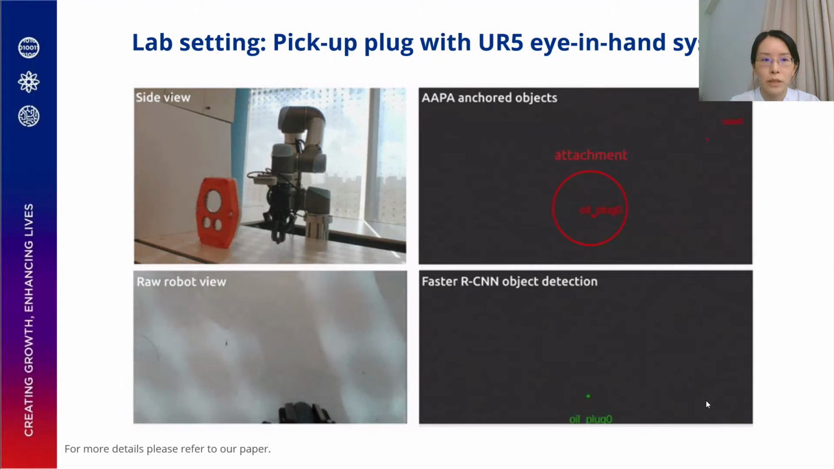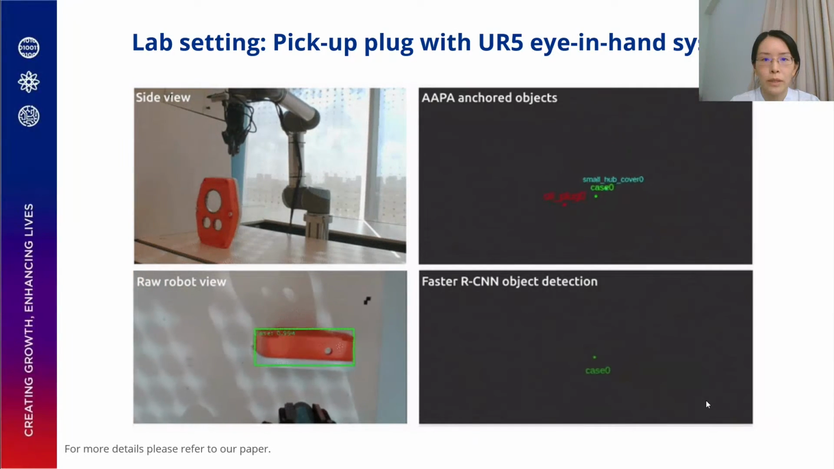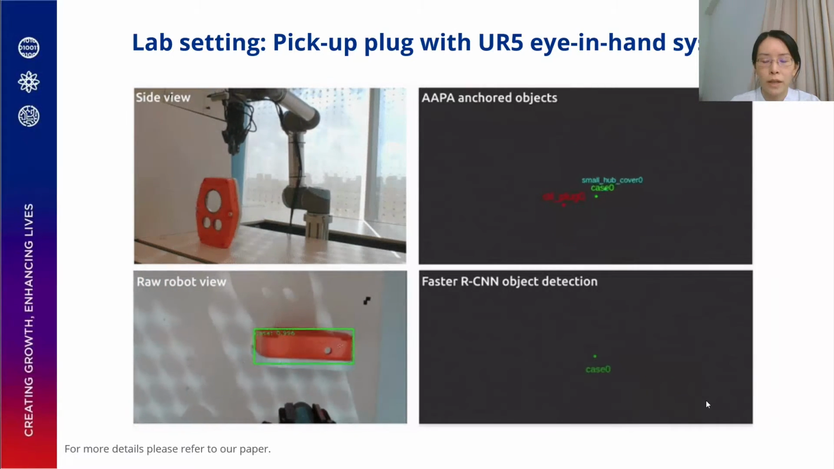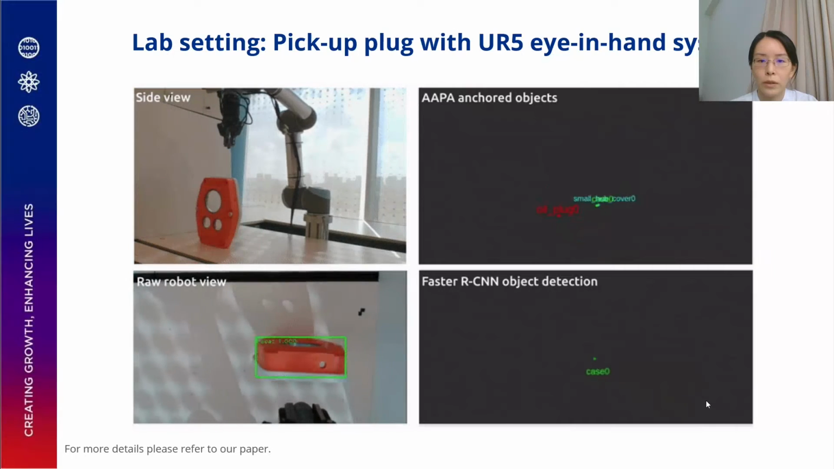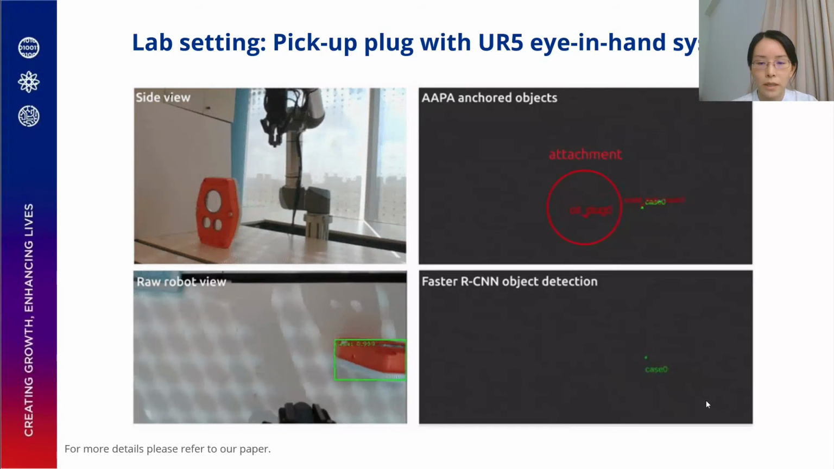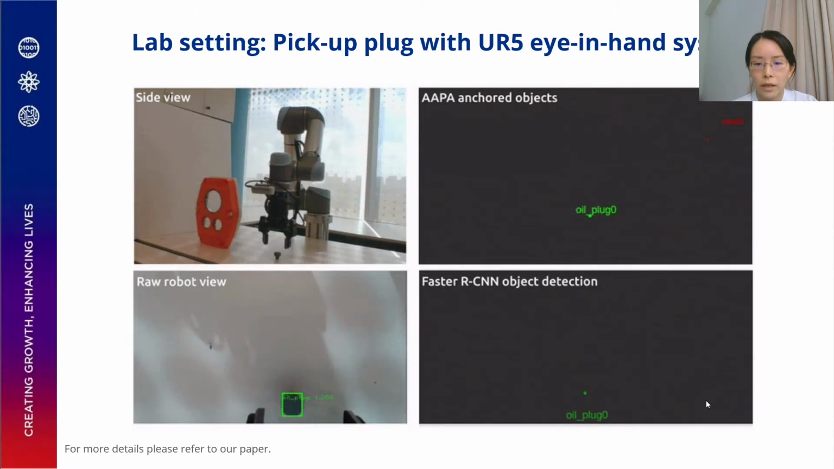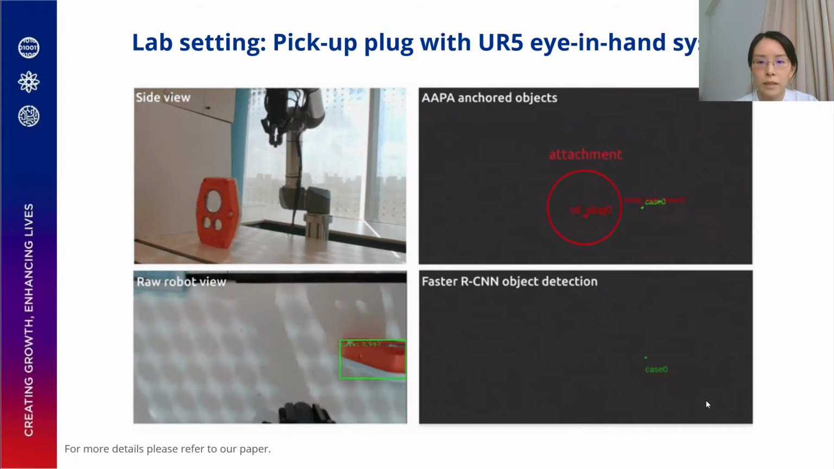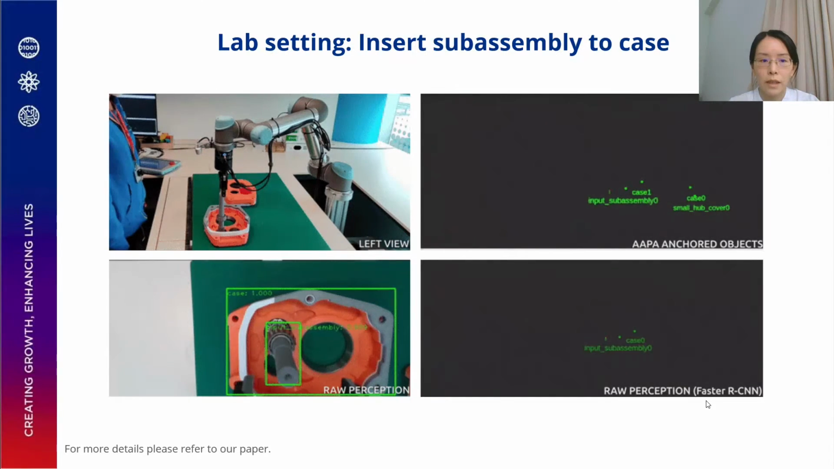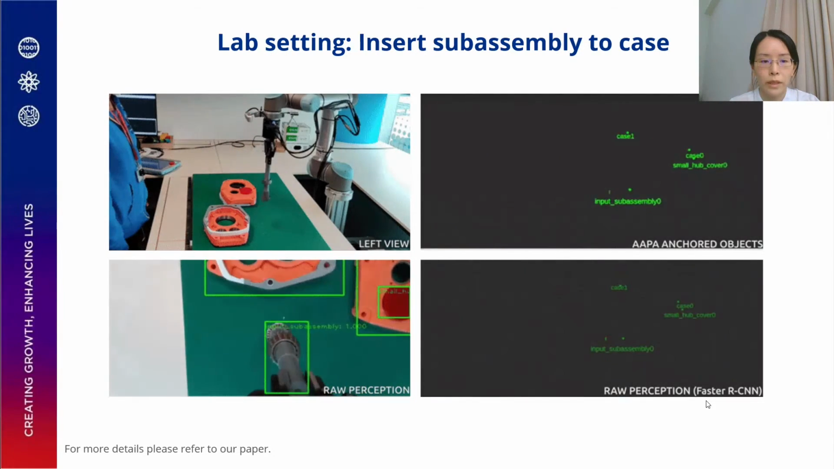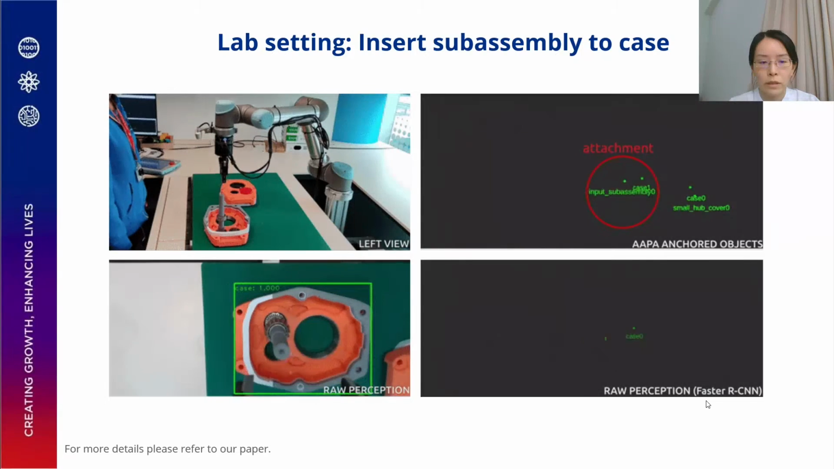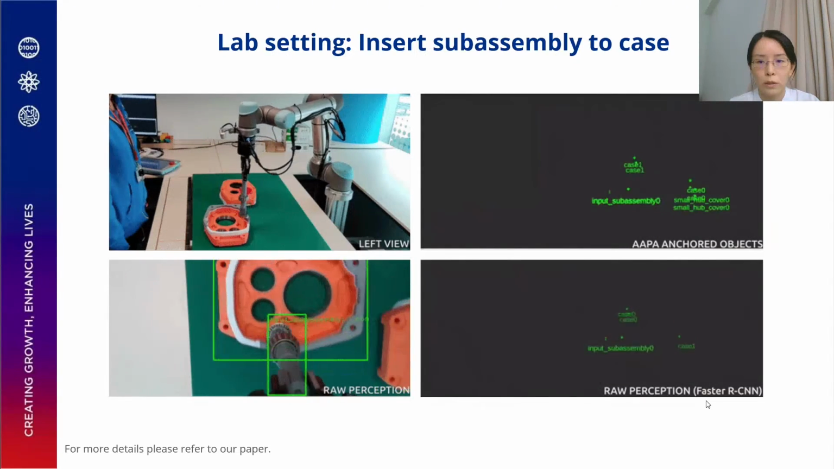Here you can see a demonstration in the lab setting where the robot has to pick up a plug using the eye-in-hand system. On the bottom right, you can see the Faster RCNN object detection. On the top right, you can see the maintained objects by AAPA. We can see that even though the object detector fails to detect the object, our system maintains the attachment relation. Here you can see another example for inserting a subassembly into the case. The robot loses sight of the input subassembly once it has inserted it, but we will maintain the attachment relation using AAPA.